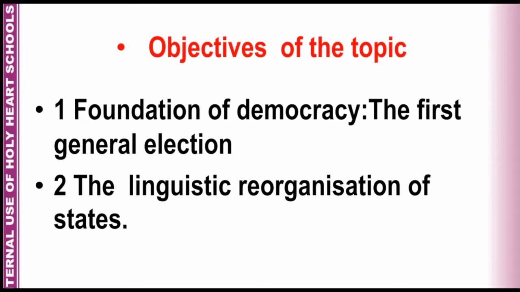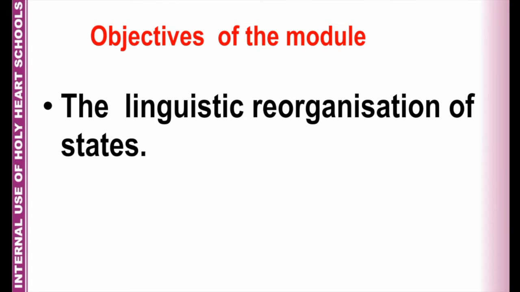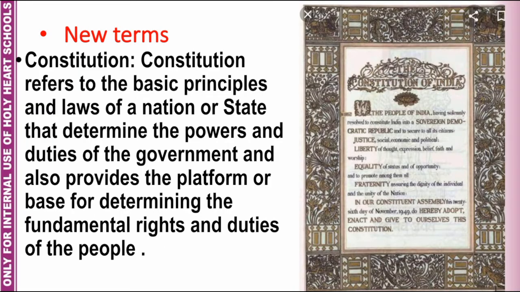Before we start our topic, let us understand the objectives of the topic. The first objective of the topic is to understand how democracy was founded in India and how the first general elections were conducted. The second objective is to understand the linguistic reorganization of the states. Students, we have already discussed the foundation of democracy by conducting the first general election in the previous module. In this module, we will discuss the linguistic reorganization of states, or how the states of India were reorganized on the basis of language. Let us discuss the new terms of this topic.